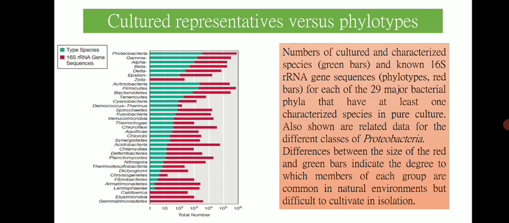Also shown are data for different classes of Proteobacteria. It is the well characterized phylum. You can see that Proteobacteria contains gamma, alpha, beta, delta, epsilon and zeta groups. Differences between the size of the red and green bars indicate the degree to which members of each group are common in natural environments but difficult to cultivate in isolation. So in short, most of the microbial community is unculturable, and we can only study them by using 16S rRNA ribosomal based methods.